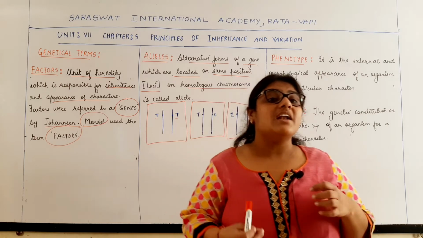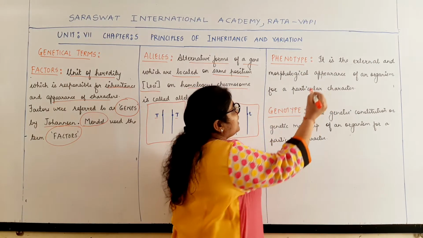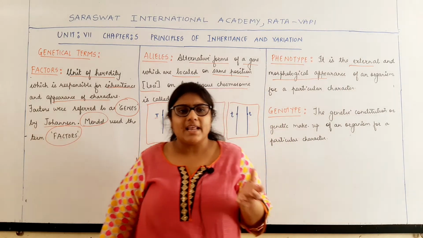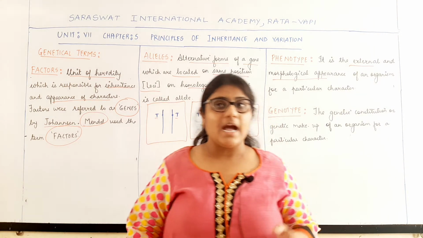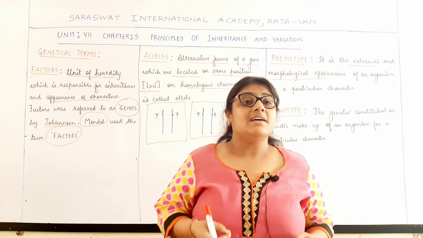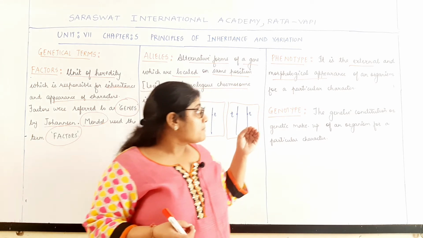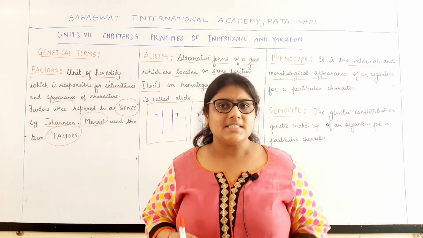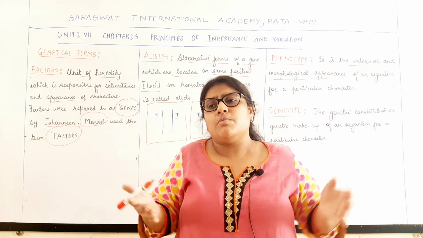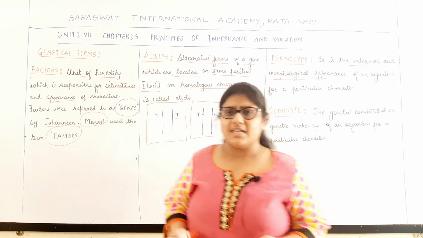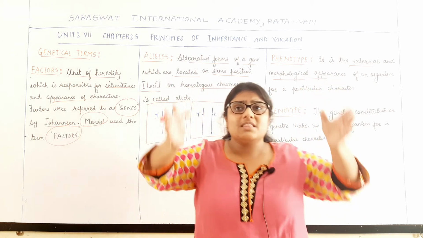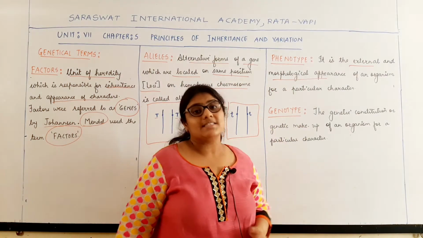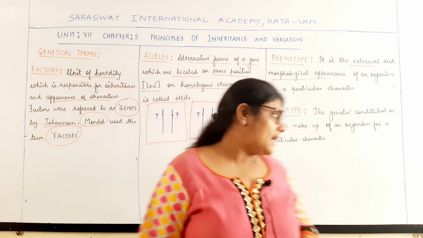The external and the morphological appearance of an organism for a particular character. What do you mean by phenotype? The external and the morphological appearance of an organism for a particular character. Say for example, if I consider the height. So when we take human beings, say for example the students in your class, they are of different height. So that is the height which is expressed externally. What is that called? It is called the phenotype.